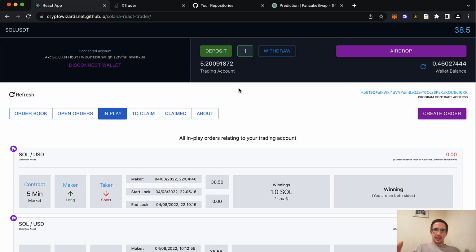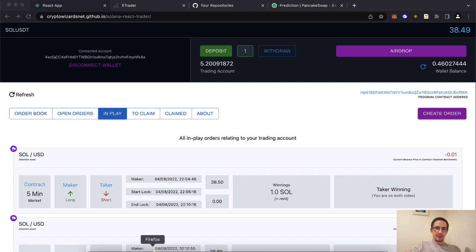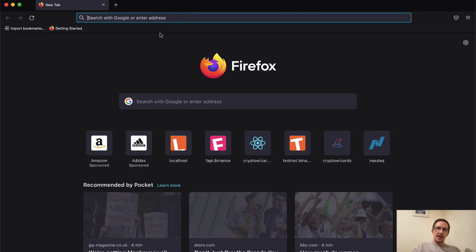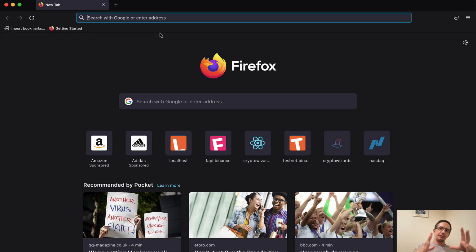What does all that mean? Well, instead of me just saying all of this blurb and just spitting out a screen to you that you've never seen before, let me actually walk through this process as though I was brand new to this and I've never seen it before in my life. So what I'm going to do is go over here to Firefox. I recommend using Chrome, but I'm using Firefox because I don't have a Phantom wallet on here. I'm going to create a new wallet and pretend I'm someone else, right?